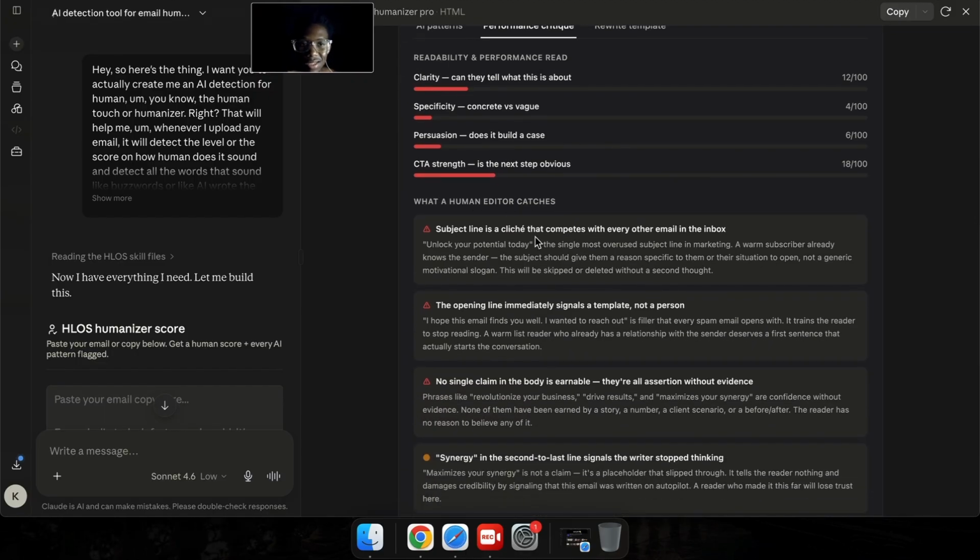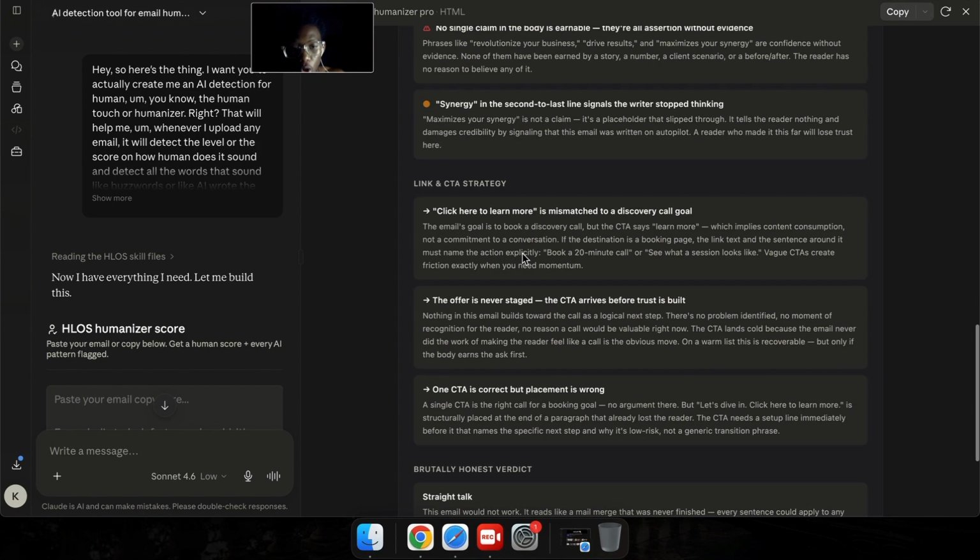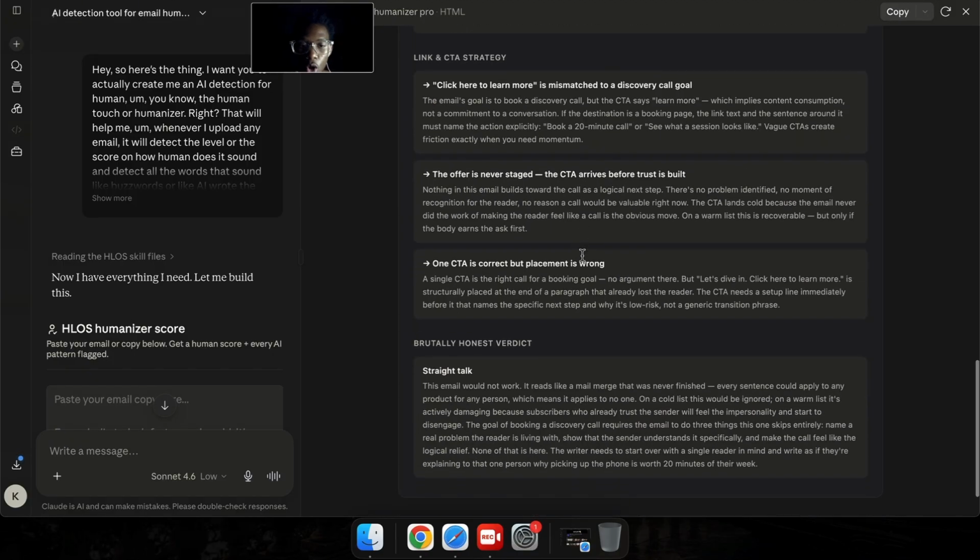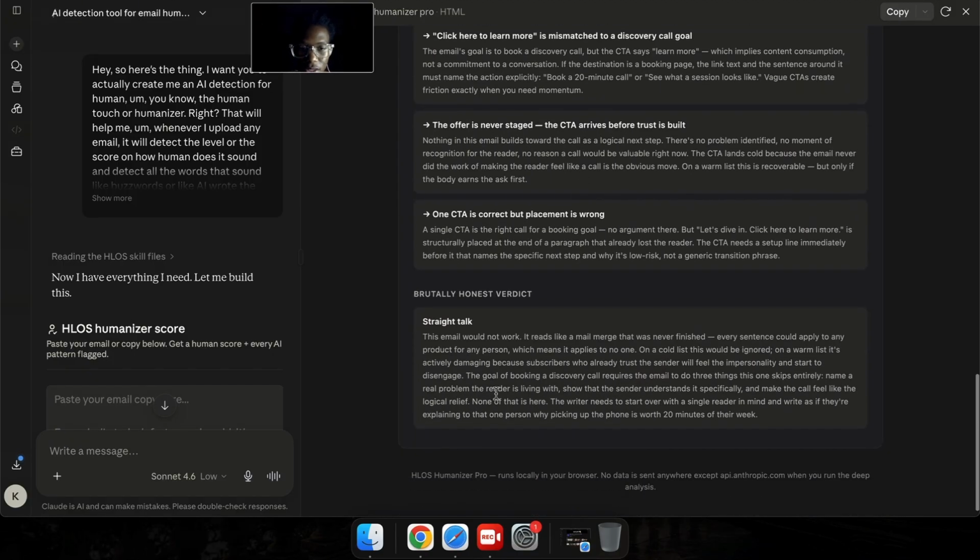So the subject line is a cliche, right, that competes with every other email in the inbox. That one is the single most overused subject line in marketing. A warm subscriber already knows the sender. The subject should give them a reason specific for them, or to the situation, something like that. It should be something that they can actually open the email, right? So the link or the CTA strategy, "click here to learn more," is mismatched to a discovery call, right? It tells you exactly how you should frame even your CTA so that you can get the best output out of it, right? Even in the brutally honest, it tells you exactly what you should do.